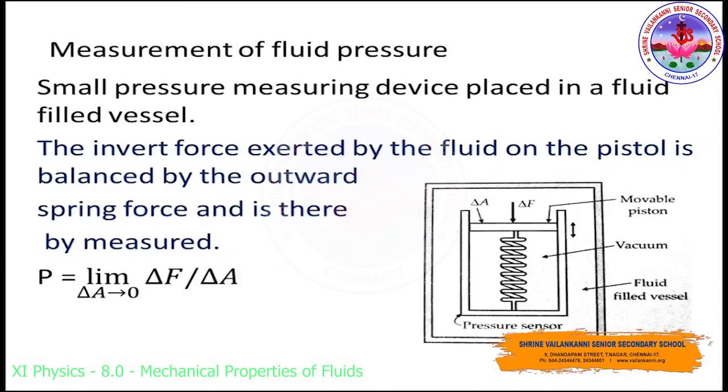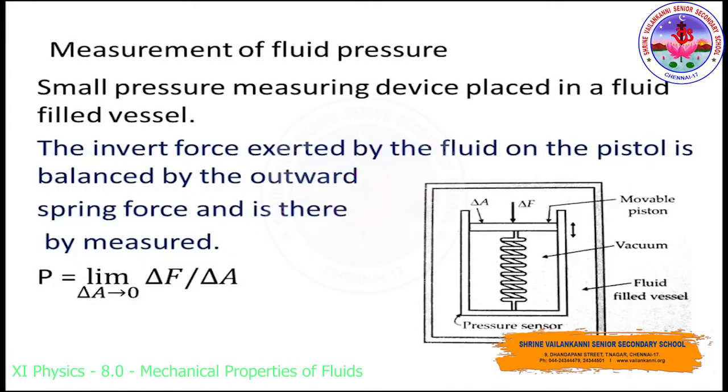With this example, you can understand that. See the diagram. This helps to know the measurement of fluid pressure. This is a small pressure measuring device which is placed in a fluid-filled vessel. This pressure sensor consists of a small piston, whose area we can take as delta A.